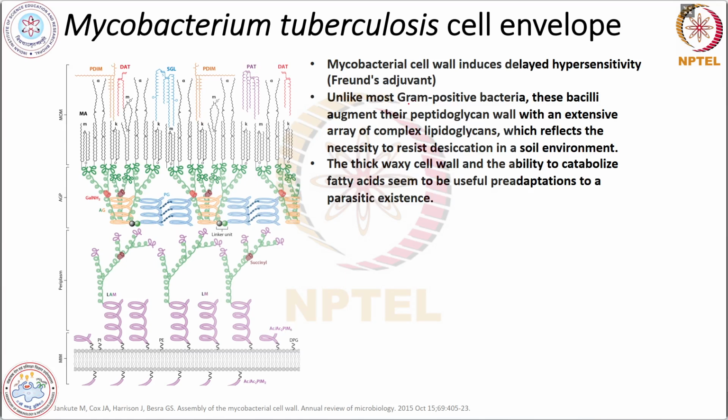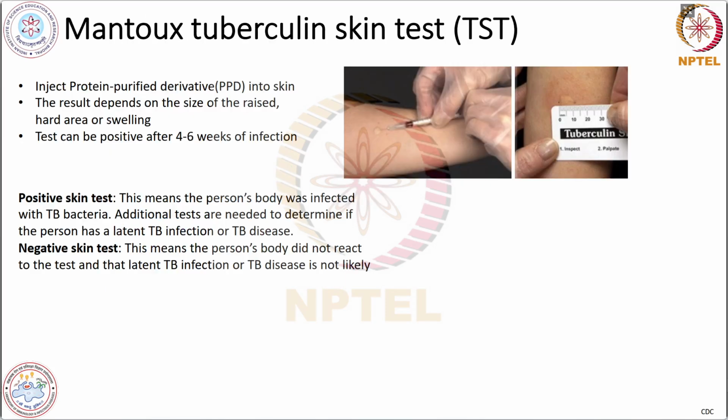So unlike most gram-positive bacteria, these bacilli augment their peptidoglycan wall with an extensive array of complex lipidoglycans, which reflects the necessity to resist desiccation in the soil environment. So that's why they survive for a longer time. And the thick waxy cell wall and the ability to catabolize fatty acids seem to be useful pre-adaptations to parasitic existence. So there are some peculiar features of the cell envelope of a mycobacterium.